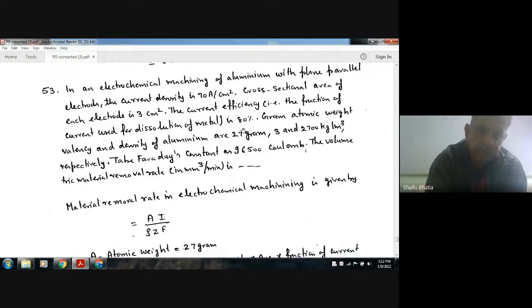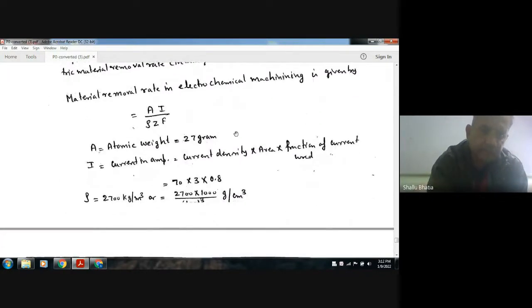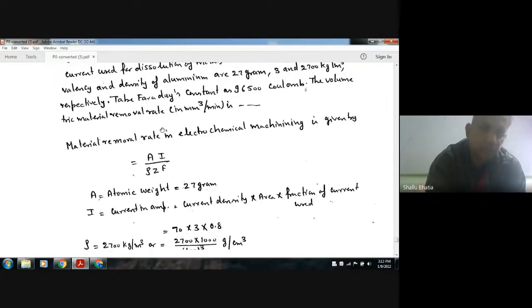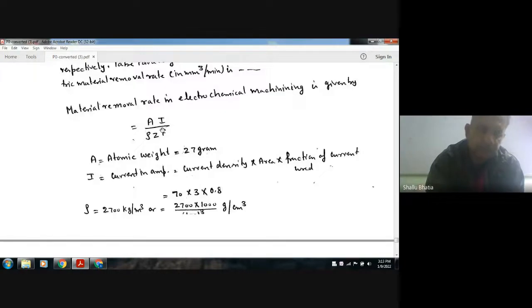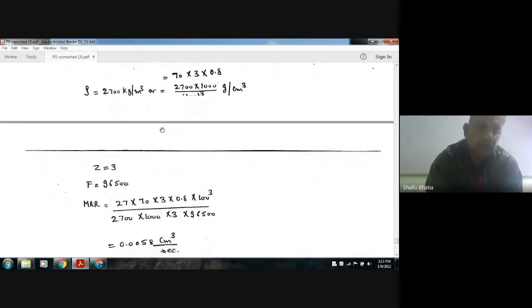0.8%. Okay, 0.8. So this is the current. This is your density. This is your atomic weight, and Z is your atomic number. That is 3 for aluminum. Sorry, that is valency. Valency is 3 for aluminum, because in the outer side of the aluminum there are 3 electrons, so that is the 3.